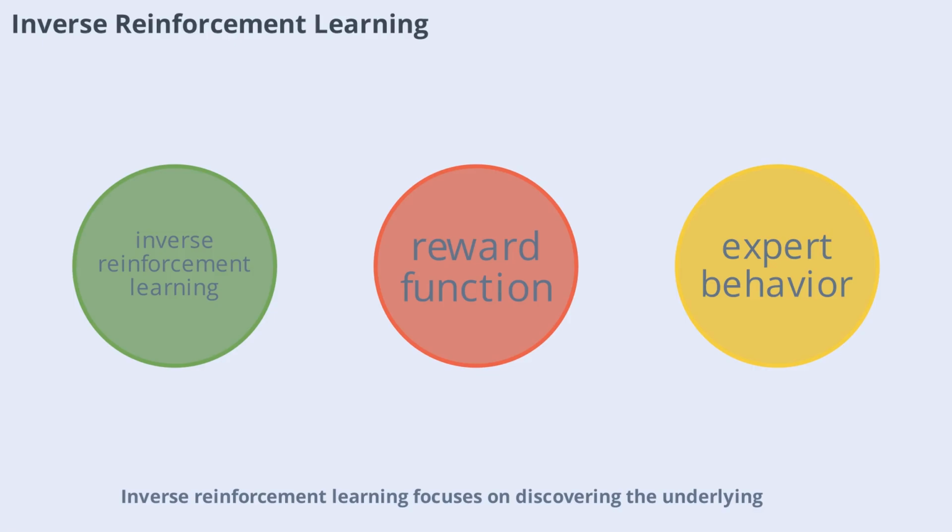Reverse reinforcement learning focuses on discovering the underlying reward function by observing the behavior of experts. Instead of specifying the reward function directly, the agent infers what motivates the expert's actions. This technique is valuable for tasks where it's difficult to define rewards explicitly, such as driving or medical procedures. By understanding expert motivations, agents can learn to replicate complex behavior.